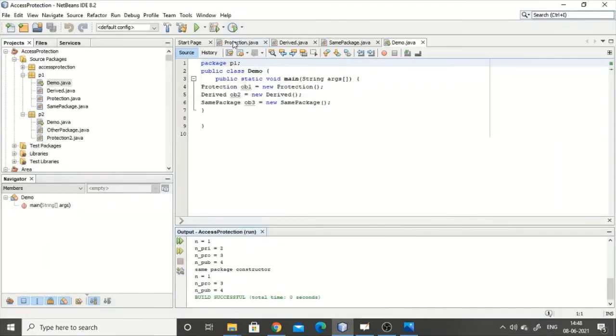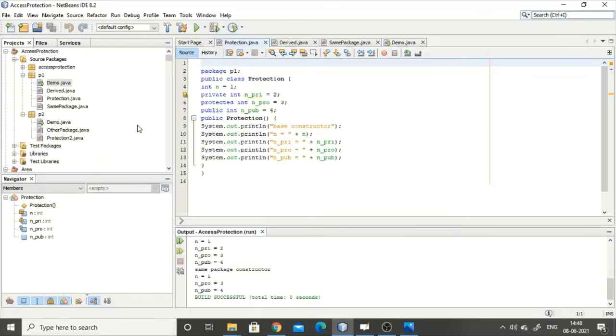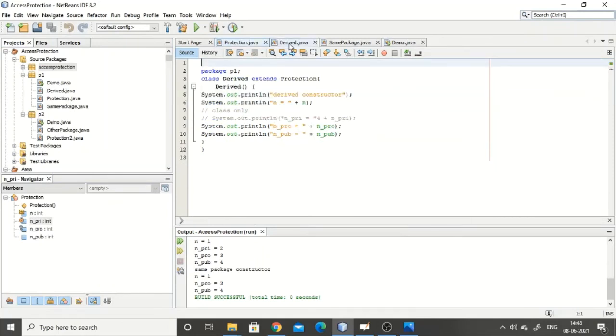Here I have already kept all these files open. You can see I have created an access protection project. Within that I created the P1 package. Within this P1 package I created demo.java, which stores the main, and Protection is the base class. Derived is inherited from this Protection. Same package is a different class, but it is within the same package. Let me show you again briefly: package P1, public class Protection, all these values. Then Derived.java, which will inherit the properties of the Protection class, but it will not allow you to inherit the private data members.